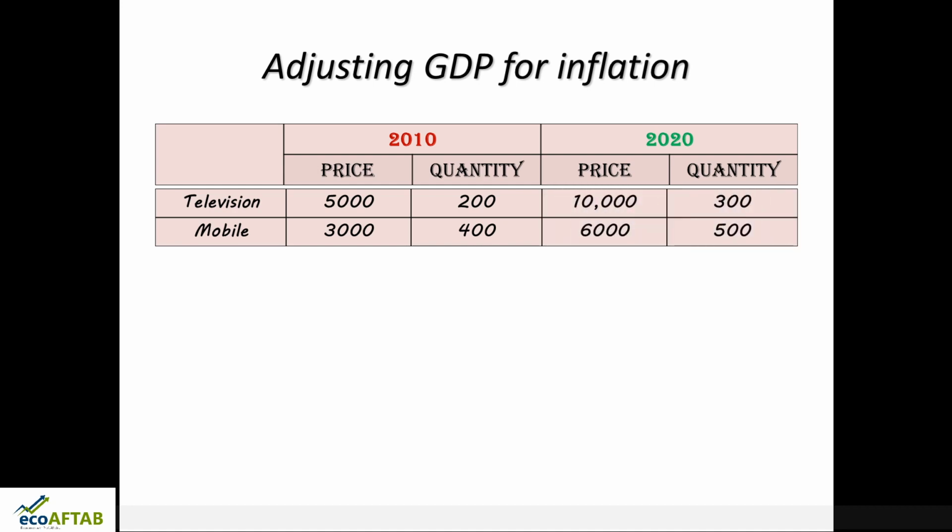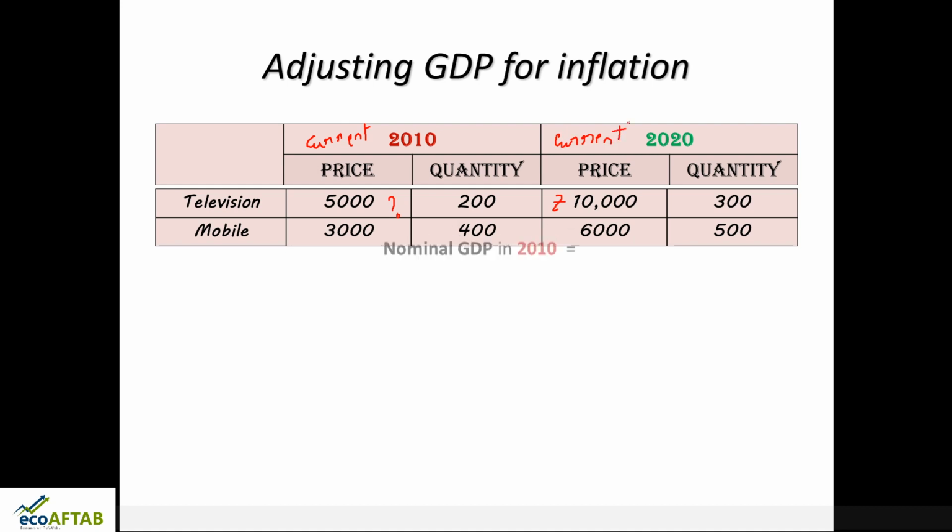In 2020, what has happened? The price has increased, and the quantity has more or less increased. So if you want to know the GDP of 2020, please pay attention. Here, this 5,000 rupees becomes the current price of 2010. Similarly, here this 10,000 rupees becomes the current price of 2020. Remember this.